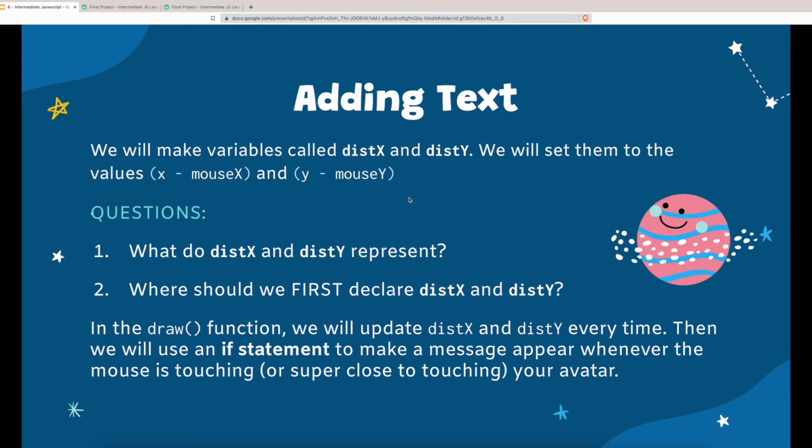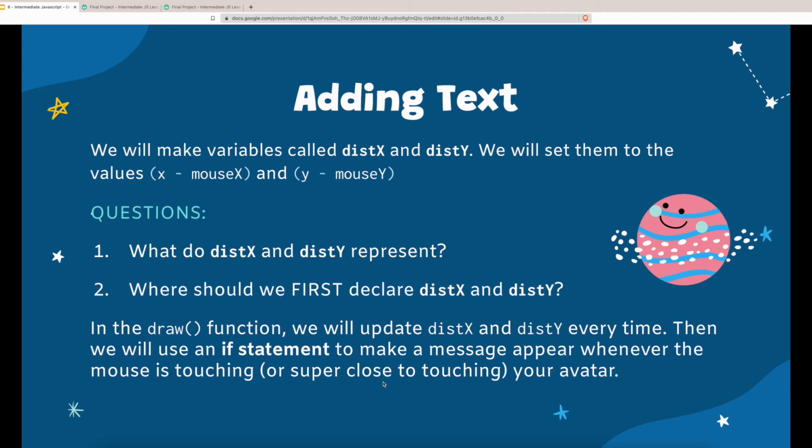Then we'll add an if statement to make a message appear whenever the mouse is touching or super close to touching your avatar. Now, pause the video and try to implement all of this. So you'll want to create 2 variables called Dist_x and Dist_y. You'll want to update these variables inside the draw function. And finally, you want to make an if statement that shows a message when the mouse touches the avatar.